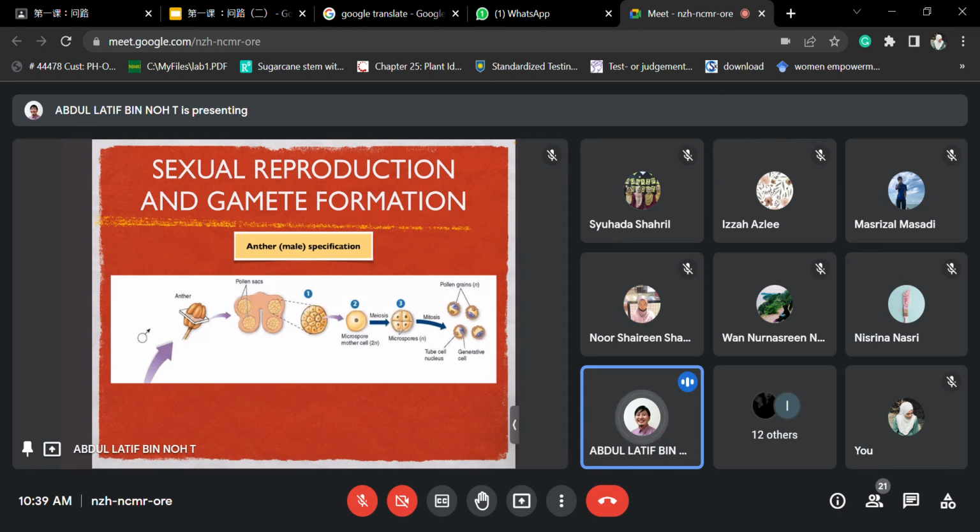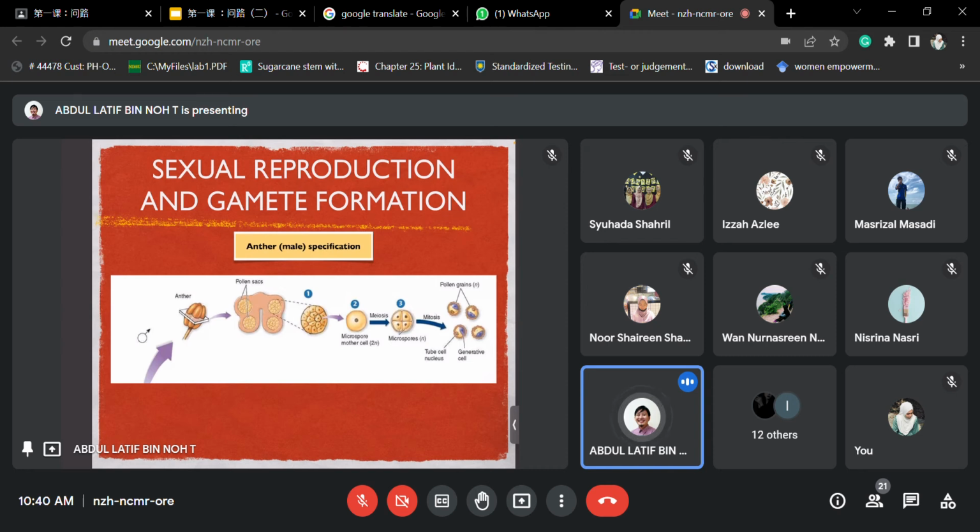So what happens with these haploid cells? They will undergo mitosis where they will produce the pollen grains. Pollen grains consist of two types of cells inside. One is the tube cell, one is the generative cell. These cells are very important for the fertilization process later.